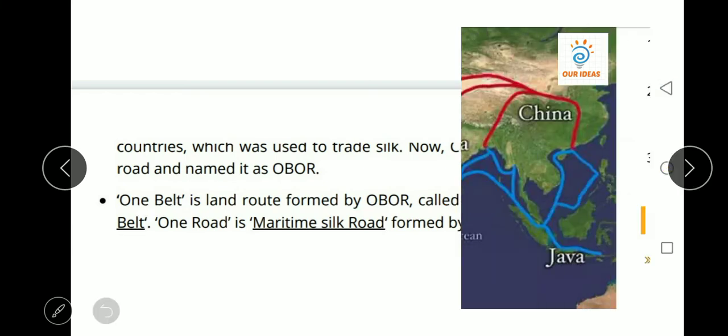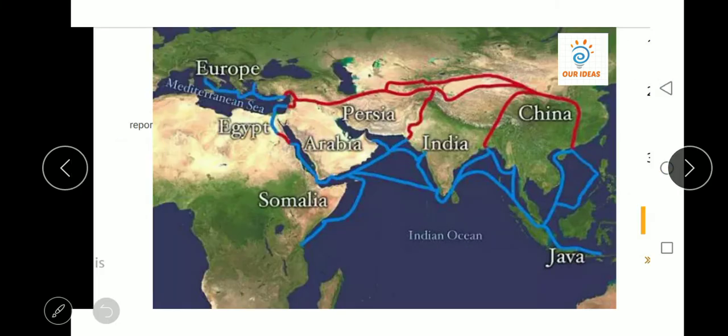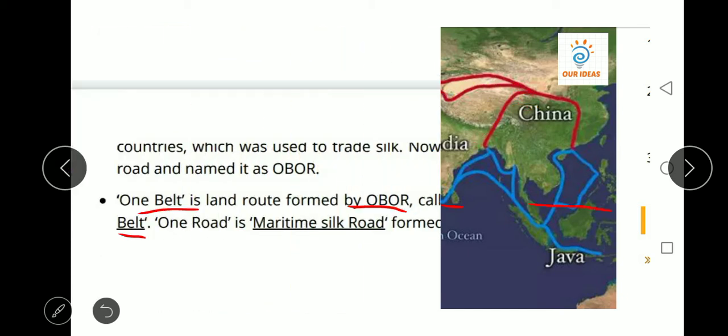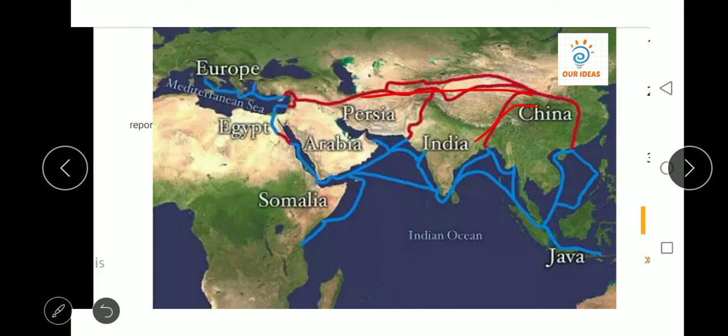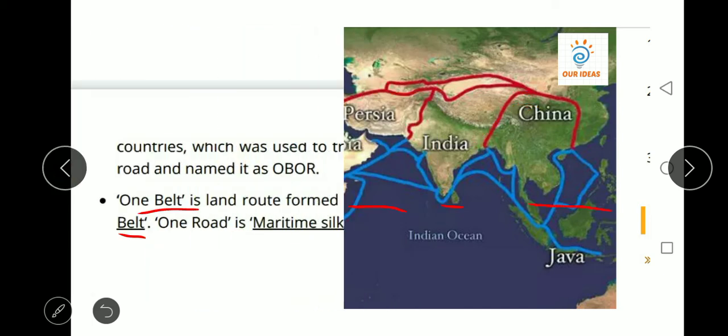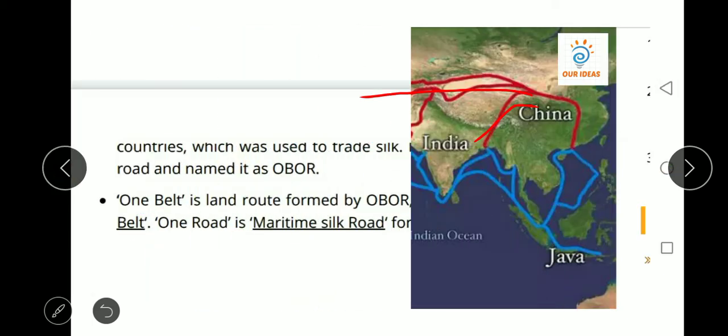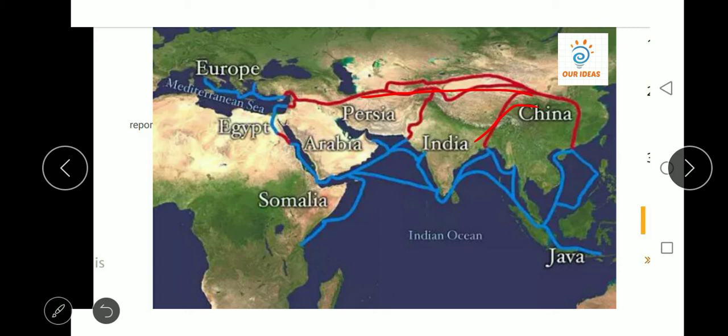If we see this map, these are the land routes, so we can say it is one belt, known as the Silk Road Economic Belt, and the sea route is known as the maritime Silk Road. These are the two things, and we can see in the map that it connects Asia to Europe. So we can say it is aimed at connecting Eurasian countries in order to provide good trade.